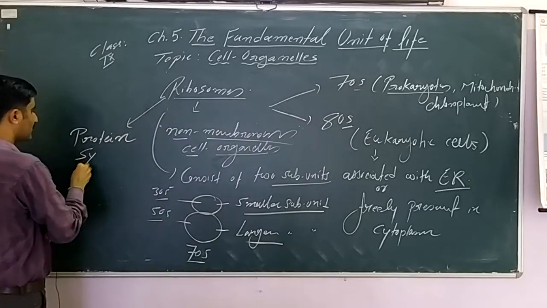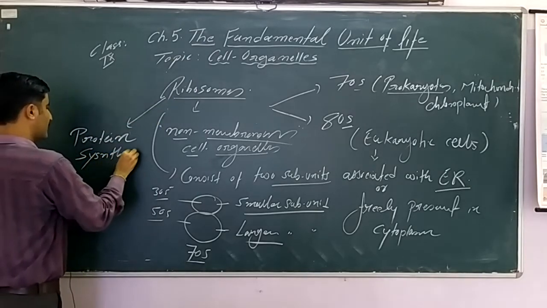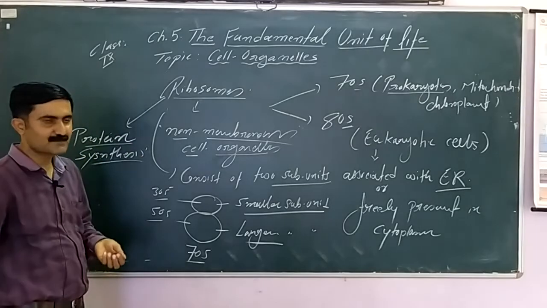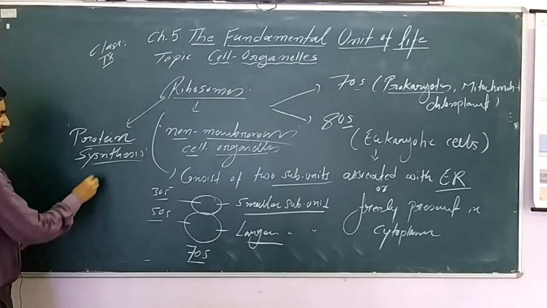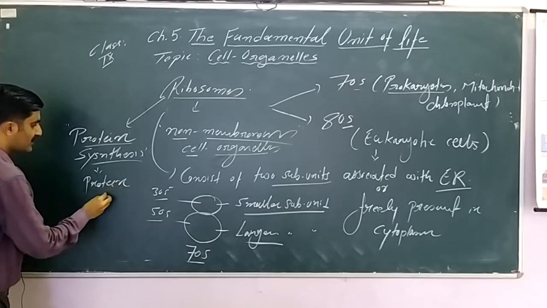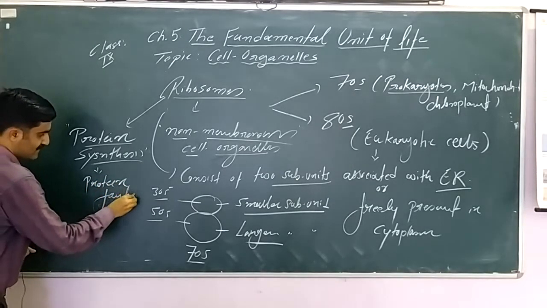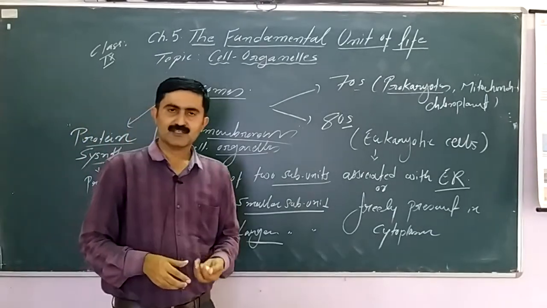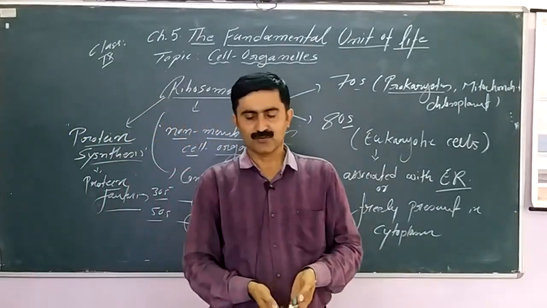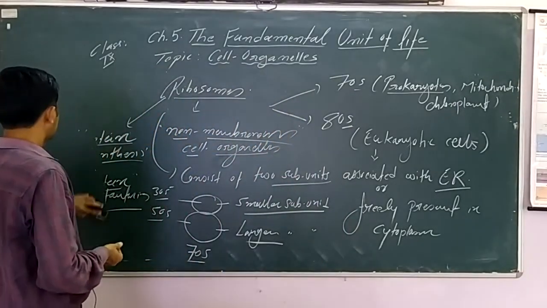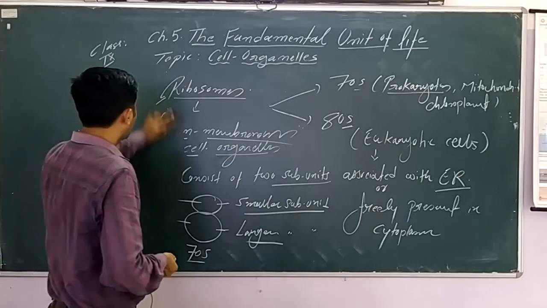Please remember, protein synthesis. So these are associated with ER. We know ER is able to synthesize protein in the presence of ribosomes. These are commonly known as protein factories of the cell. They help in synthesis of protein. Okay. Next cell organelle we can discuss is the vacuole.